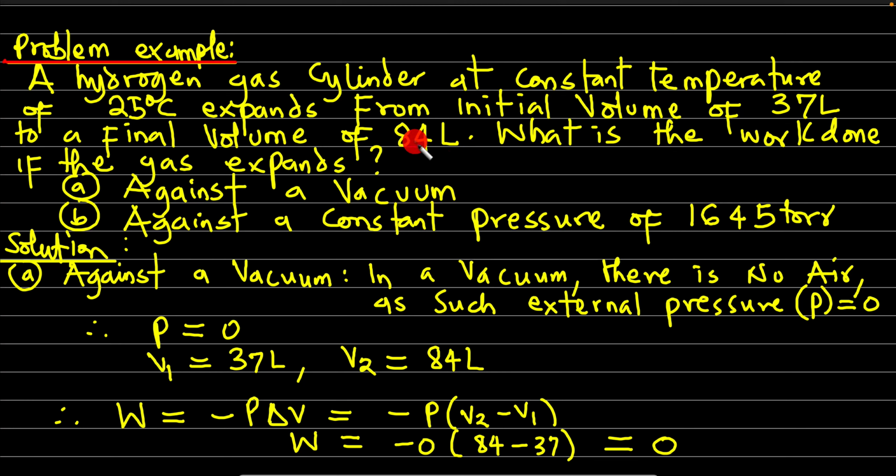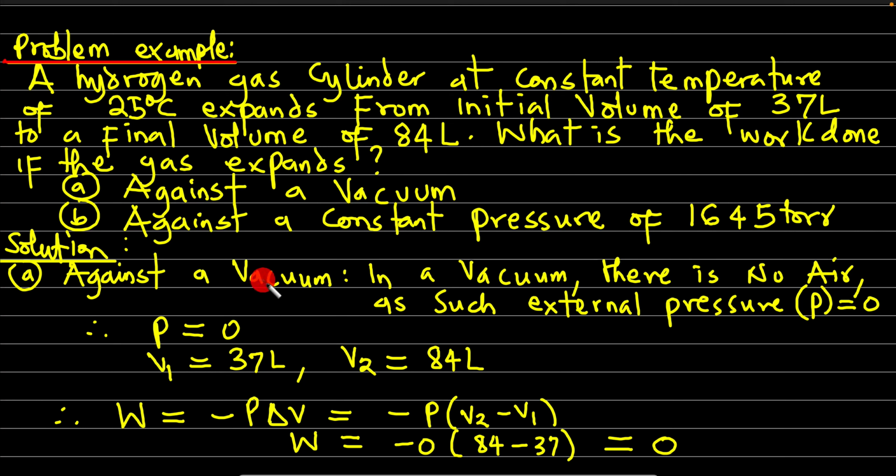All right, so what we are simply going to do here is work against the vacuum. So let's put out our parameter first. We want to get the pressure because they say we should calculate the work done against the vacuum. And of course, the work done in this case is negative P change in V.